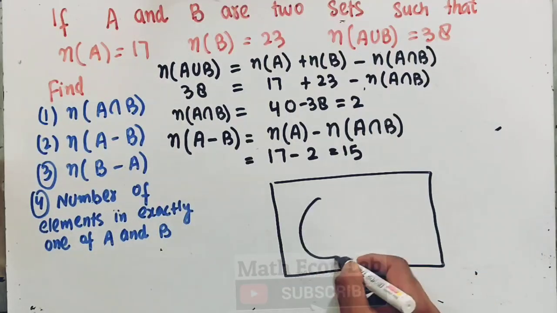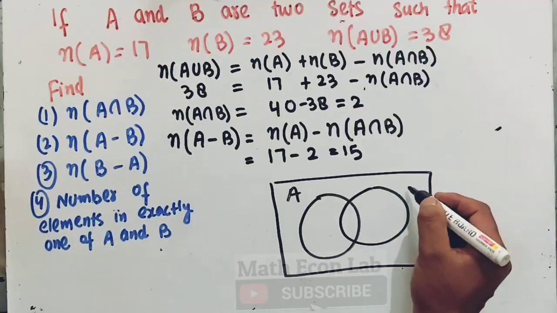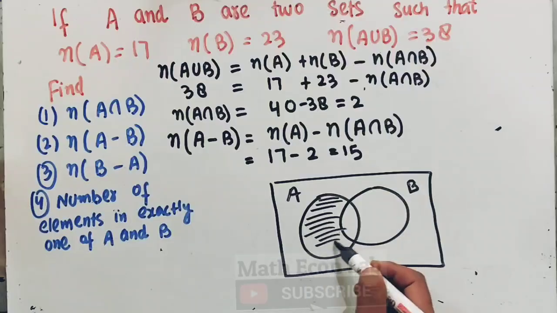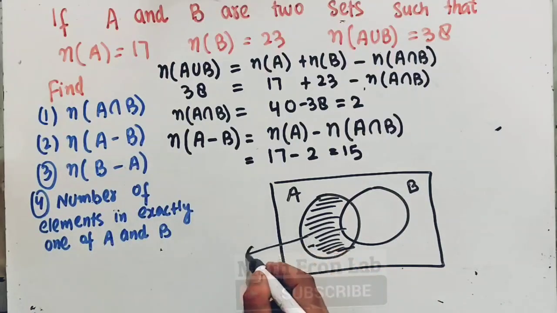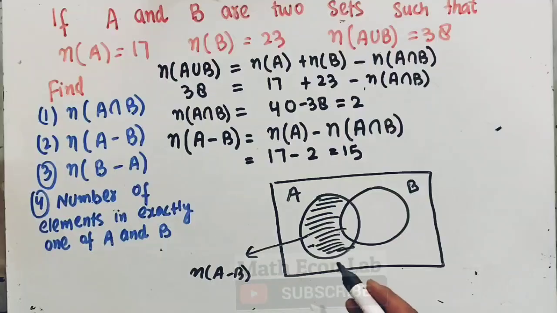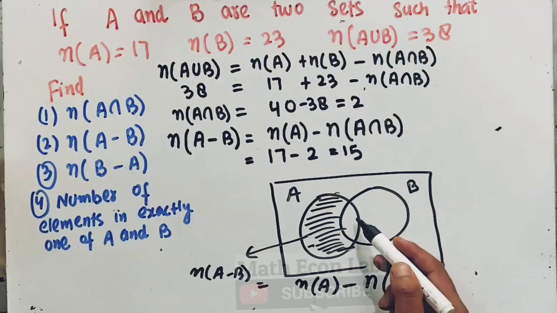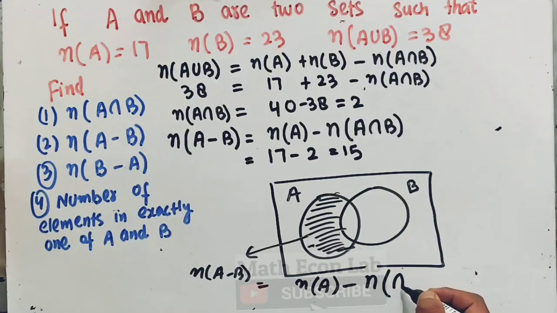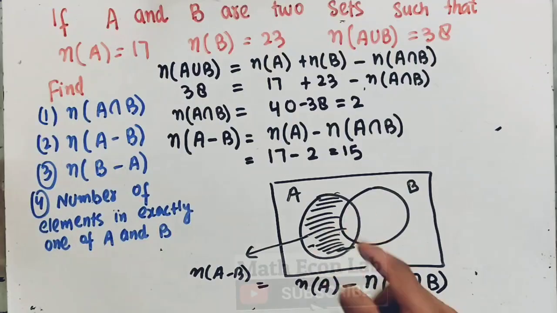So if I draw it on the Venn diagram, this is A, B. A minus B means this very region. Okay, so this denotes A minus B, the number of elements in A minus B, that is the number of elements which are only present in set A. It is equal to the number of elements which are present in set A minus the number of elements which are common. So from this whole circle we subtract the common circle, that is the intersecting circle, A intersection B. That will give us the number of elements which are only in A, this region. So it came out to be 15.